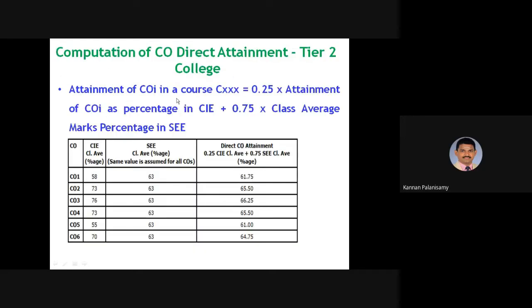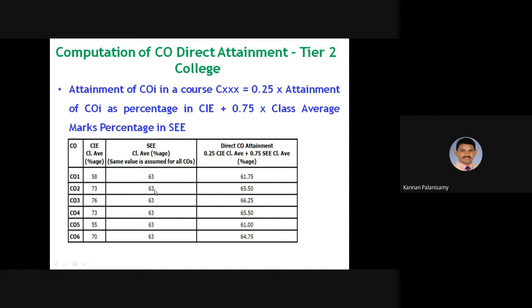And here attainment of this one, then we have to take this since it is 75, 85. So 0.25 attainment in CAE and 0.75 into class average. So then you have to write this CAE, then the semester end examination.